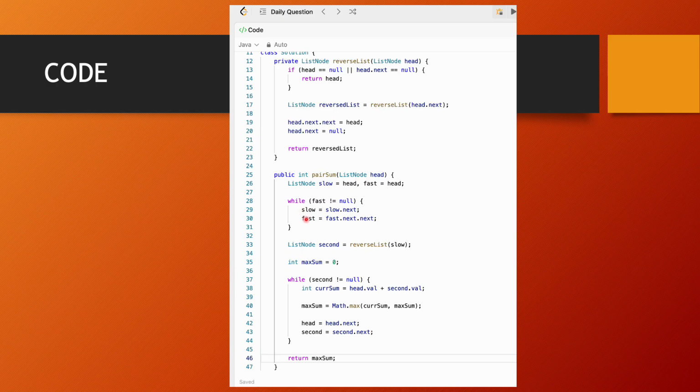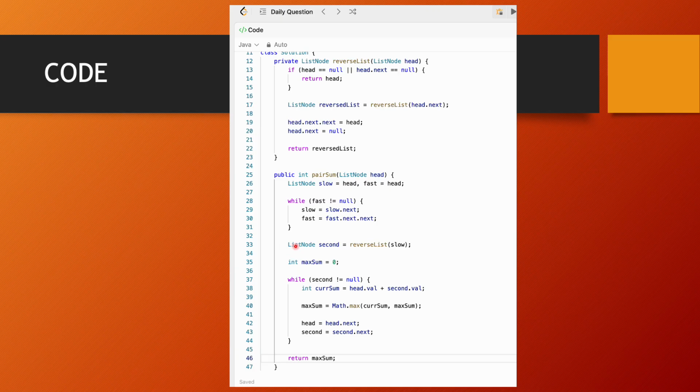Now, since this is a linked list with an even number of elements, we want to find the first element of the second half and we want to reverse it from there, right? So that's why we have written until fast is not null, we move slow pointer by a step and we move fast pointer by 2 steps. What happens when my fast reaches null? Our slow is at the first element of the second half of the linked list.